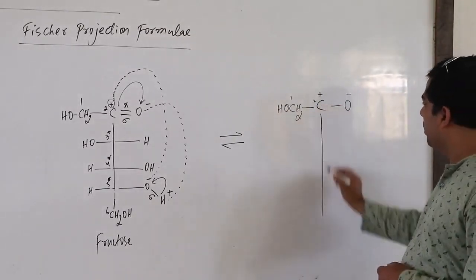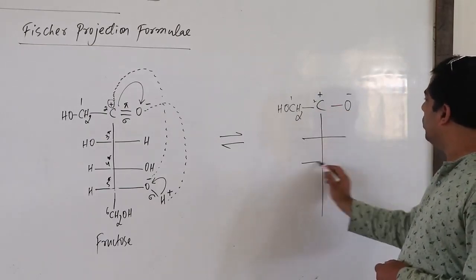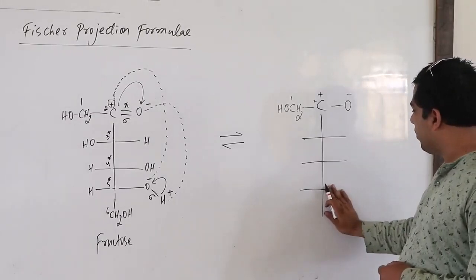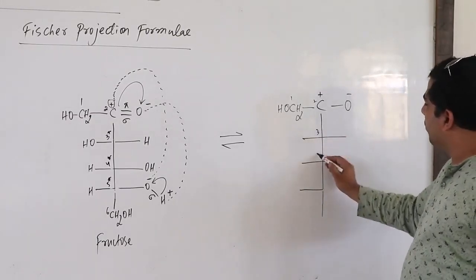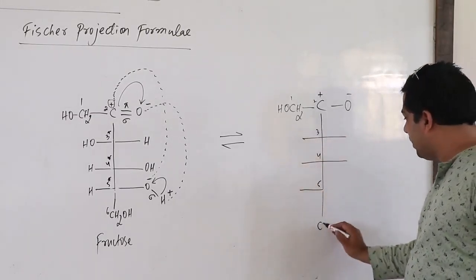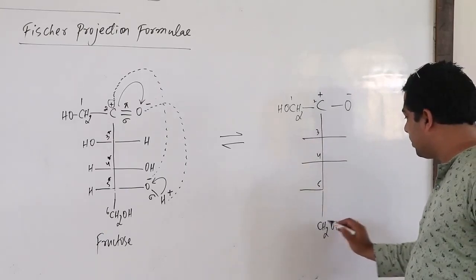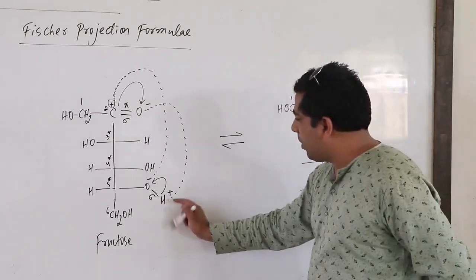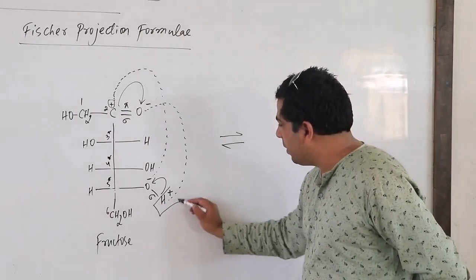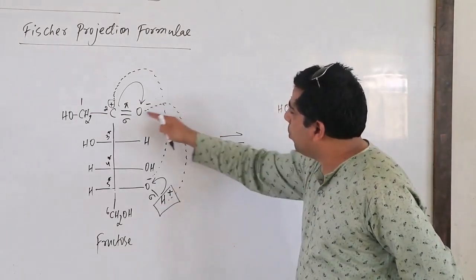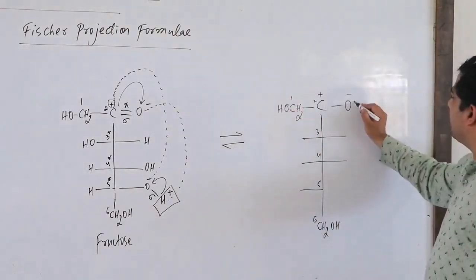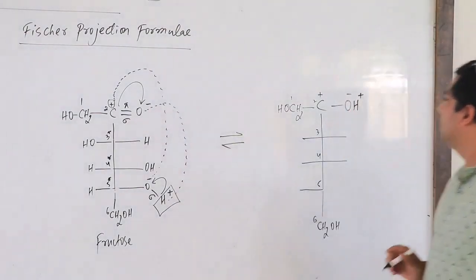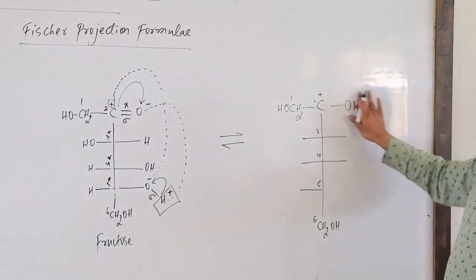Then you have the third carbon, fourth carbon, and the fifth carbon here, and finally the sixth, CH2OH, the sixth carbon. We know that this hydrogen will come out and react with O minus. So I will get H plus here, shifting from here to here. Correct? Let's remove the charges now.